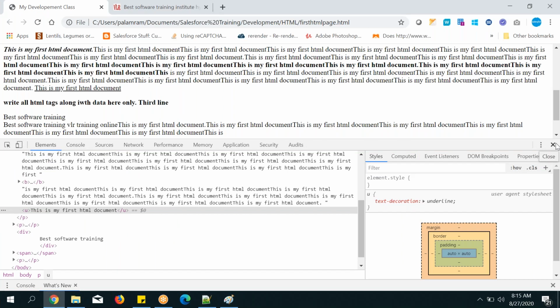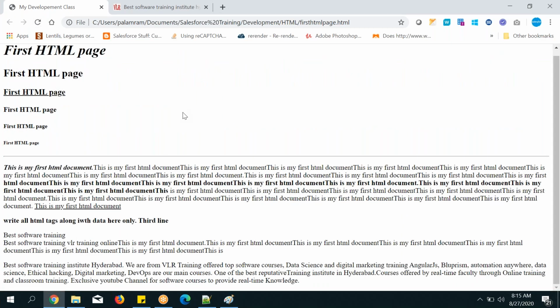And refresh. Now the original code is changed. I have changed the original code. Okay, this is what you need to do in real time. For HTML, this is the way of debugging. For CSS, another way of debugging is there. For JavaScript, another way of debugging is there. For Apex, another way of debugging is there. So this is a kind of debugging. For any coding technology, debugging is very necessary. Debugging or changing or whatever it may be.